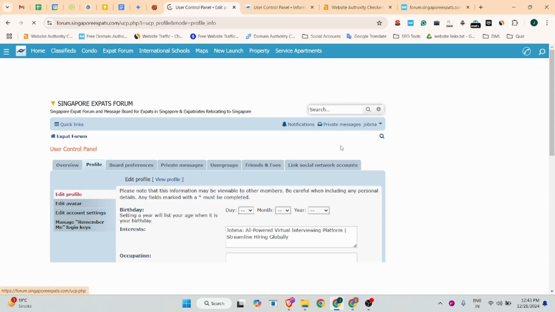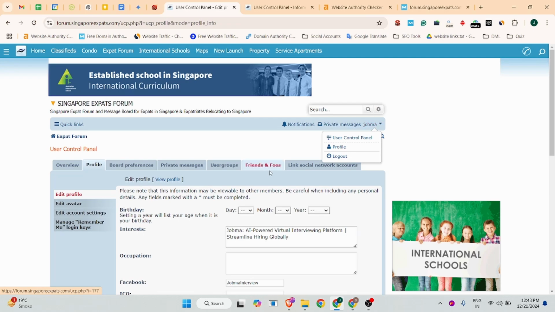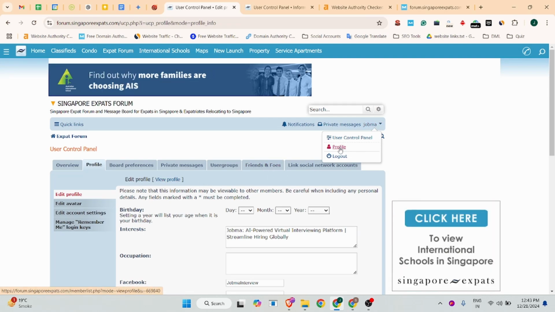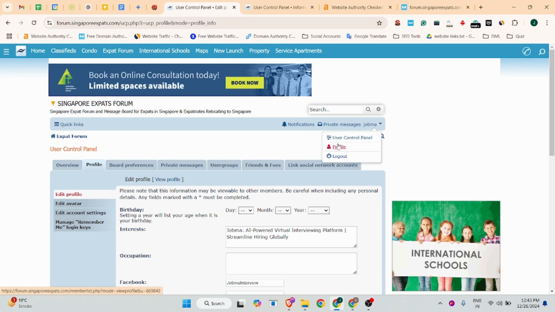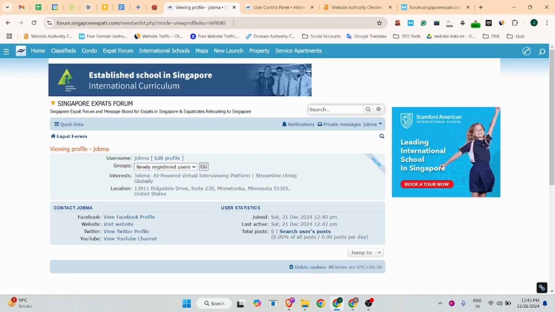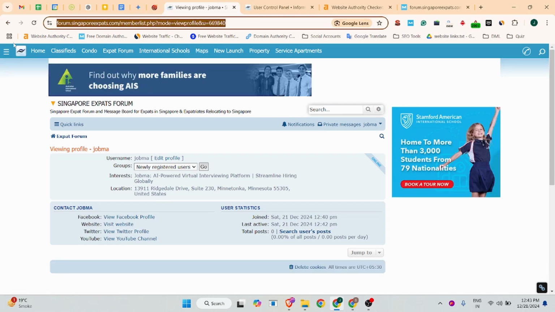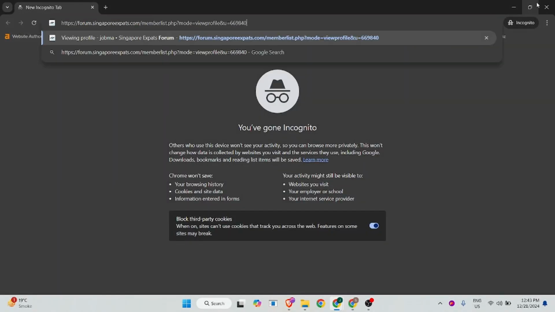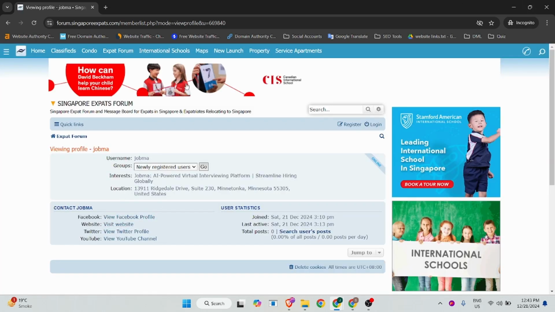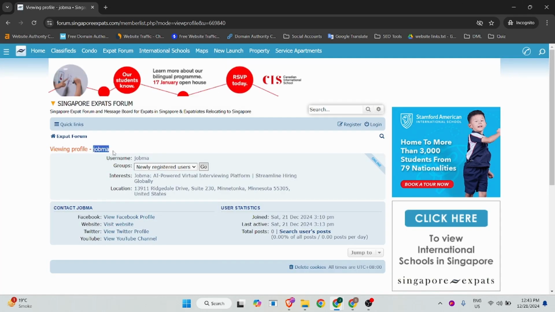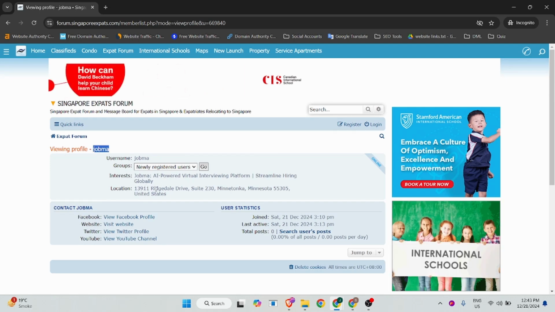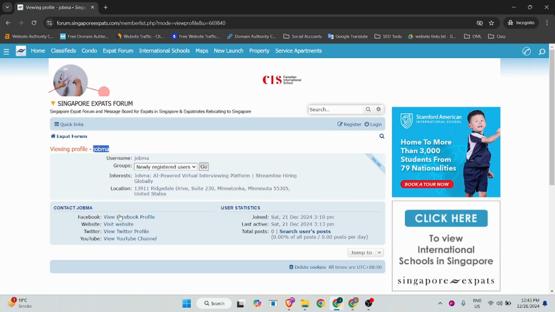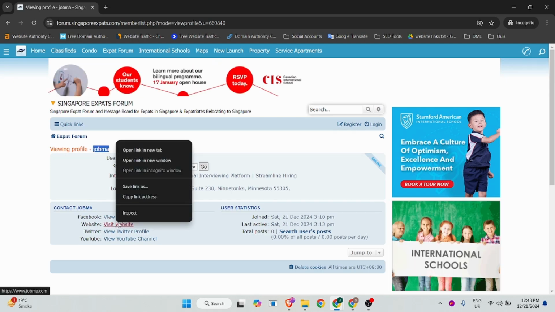You can click on the username, click on the profile, and there are two ways you can navigate to the profile landing page. So you can click on the profile, and this is your profile landing page URL. And if I show you in incognito, okay, this is incognito. Click on this, and you will see this is your profile landing page URL. Profile name is Jobma. This is your interest. This is your location, and this is our website URL.